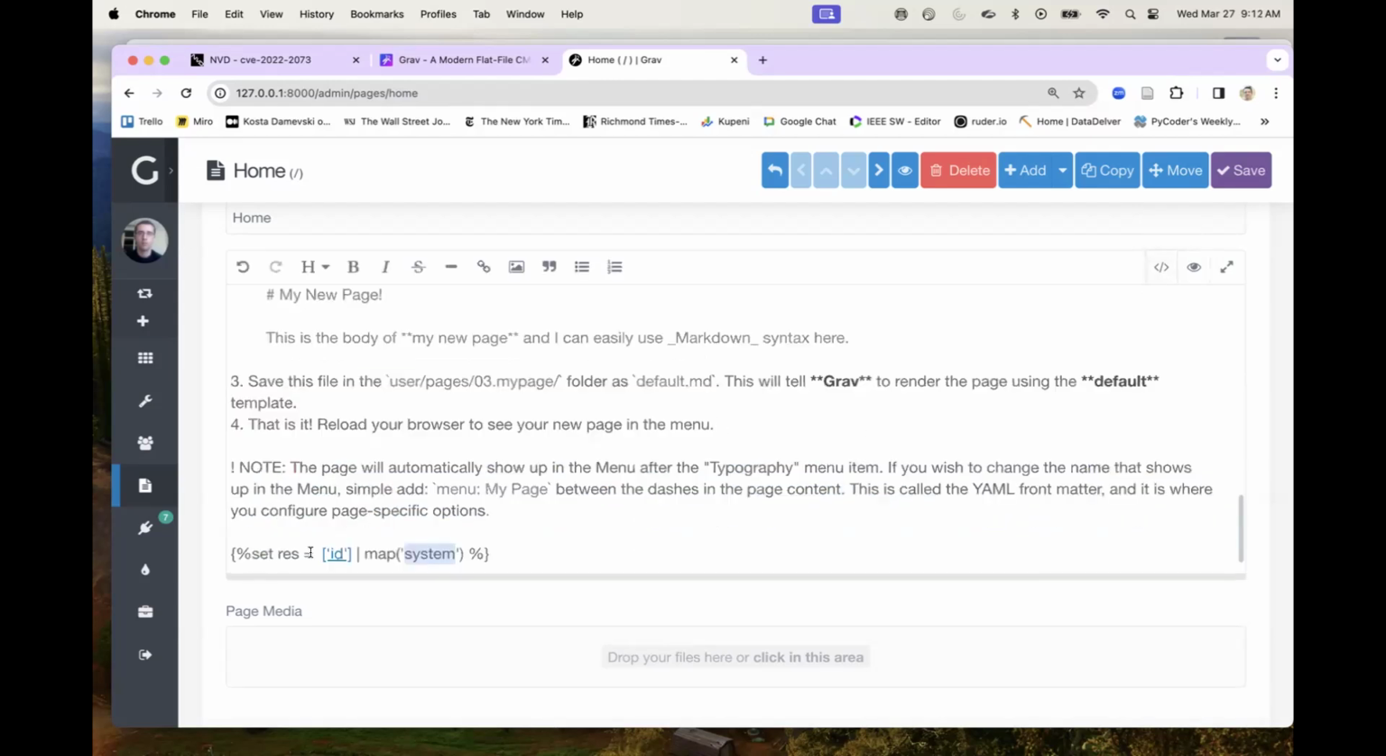So the vulnerability was patched very quickly by the Grav developers by adding checks to the map command to ensure that unsafe commands within it, like system, are not invoked. So that's